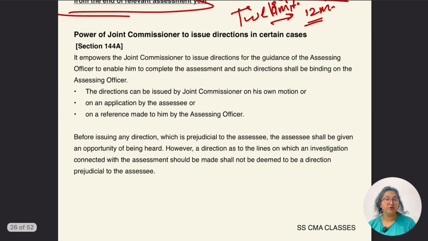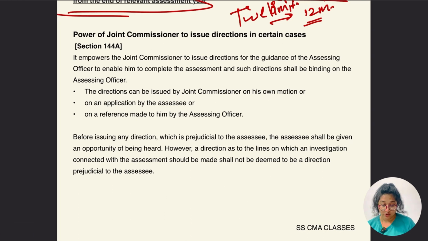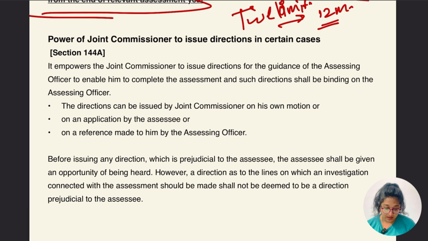Let's go for section 144A, which is the power of the joint commissioner to issue direction in certain cases. So what are the circumstances where the joint commissioner is going to pass the order? Is it suo motu, or on the application of the assessee, or on the basis of the assessing officer? And whether the order passed by the joint commissioner is going to be binding on the assessing officer. Let's go for it.